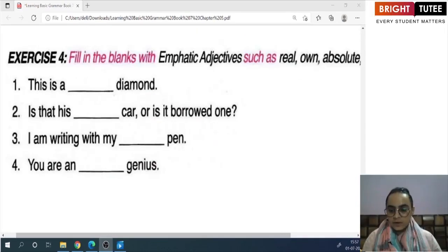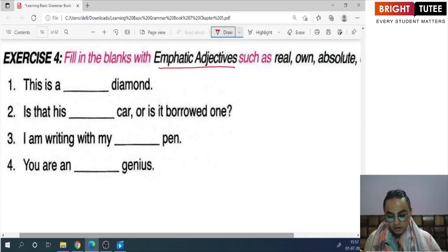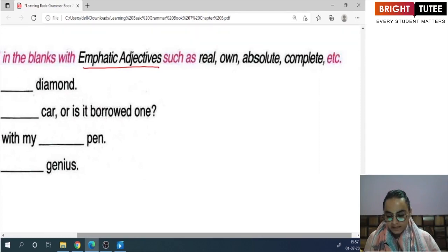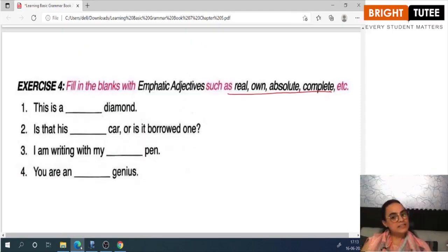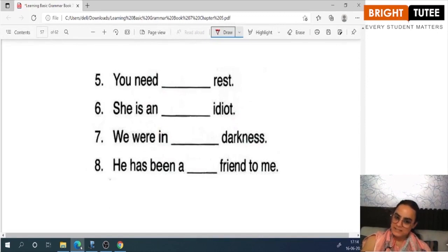Okay? In this question, you have to fill in the blanks with emphatic adjectives such as real, own, absolute, complete, and so on and so forth. There are 8 sentences. Let us try and solve the first 4. This is a real diamond. Is that his own car or is it a borrowed one? I am writing with my own pen. You are an absolute genius. And this way you can complete the rest of the sentences.